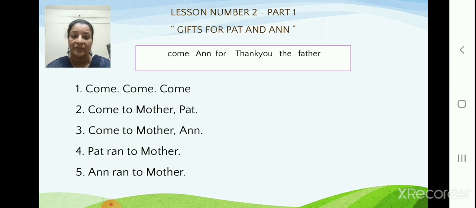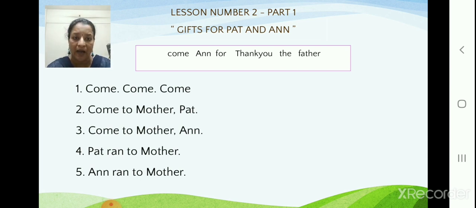Now, teacher has put points here. You can see 1, 2, 3, 4, 5. But you are not going to read the point. Or you're not going to read 1, come, come, come. 2, come to Mother Pat. Not like that. It is just for your reference. Point 1, you have to read that line. Place your finger on each word. Move the finger as you read. Okay? So we will start.